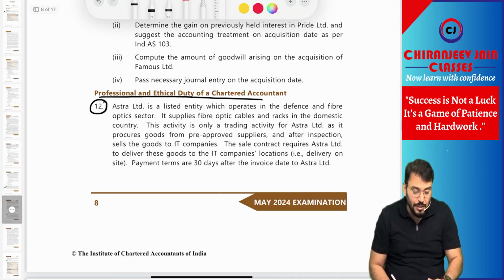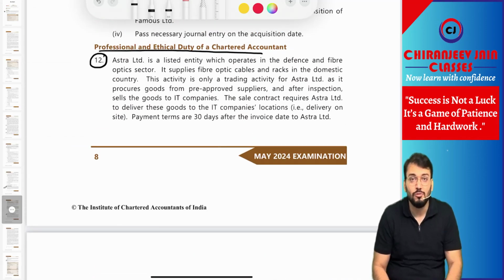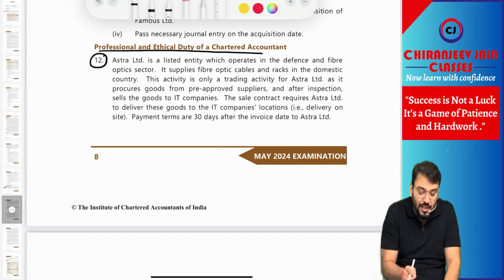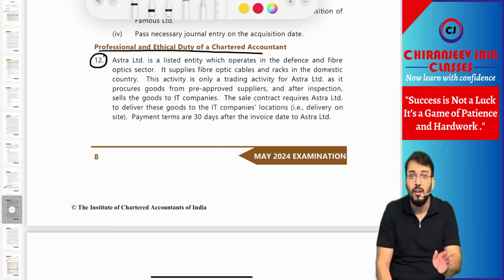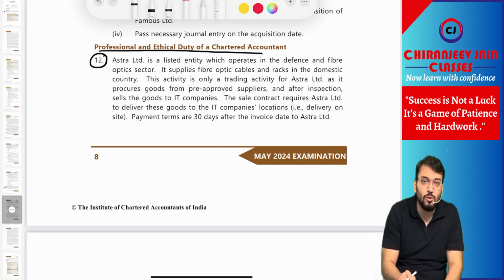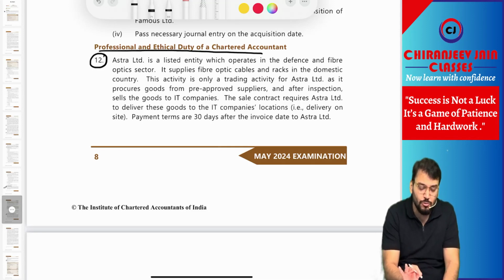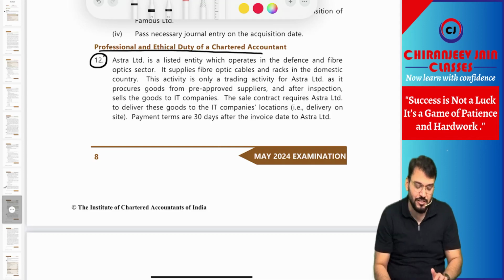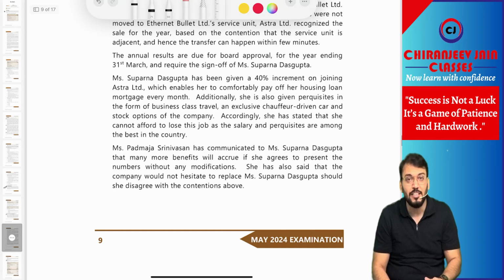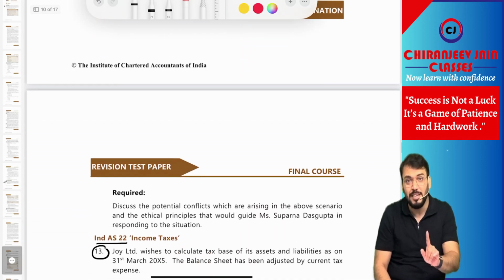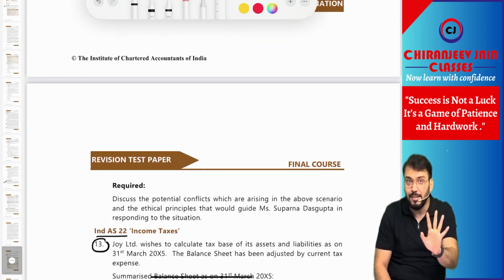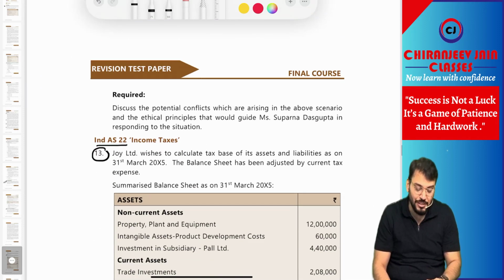Then coming to question number 12, related to professional and ethical duty of chartered accountant. I hope you have already completed these classes by way of amendment classes. I hope you have done this. So this will be a totally new question from your point of view, and of course this question is not in ICAI study material. So we will do this question in discussion. Question number 12 is related to professional and ethical duty. This time I am expecting a question from this of 8 marks. An 8 marks question can be asked from this chapter.